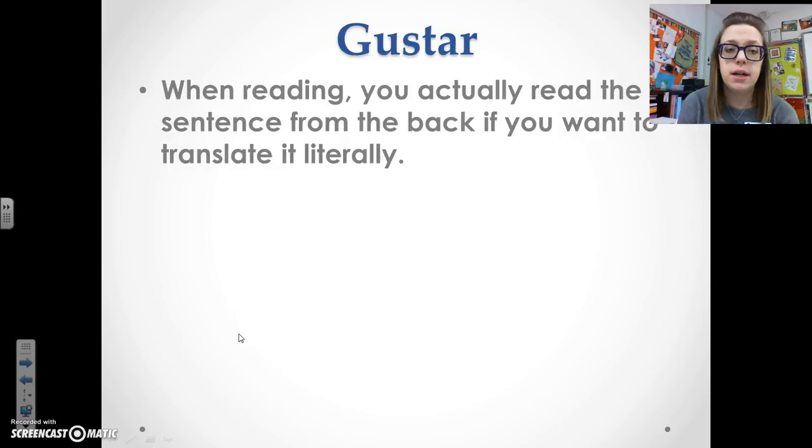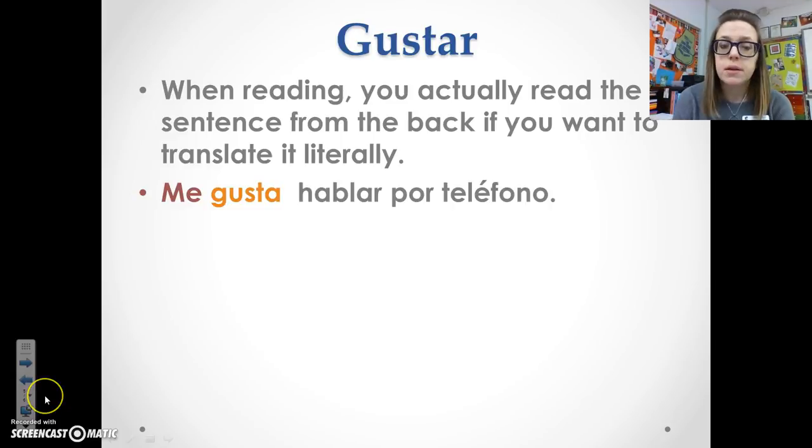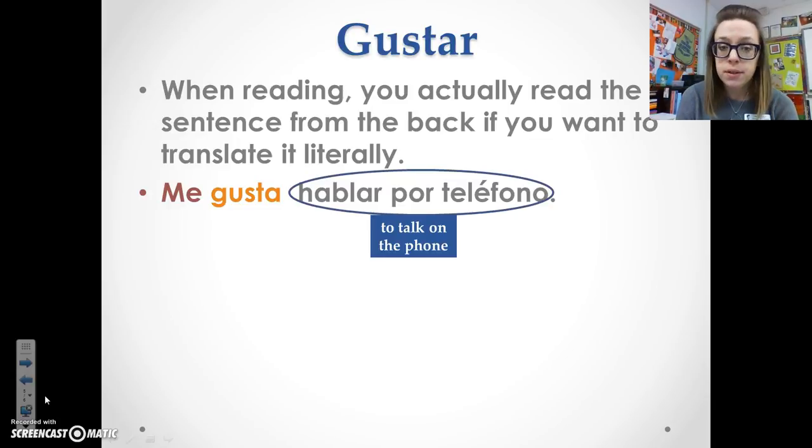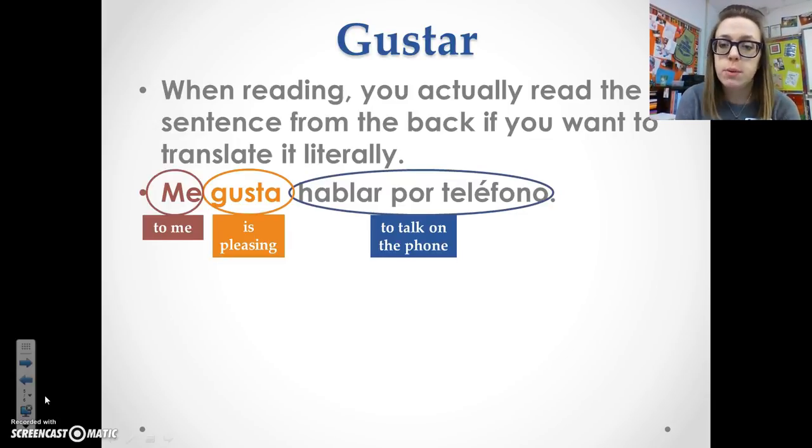When reading, you're actually going to read the sentence from the back if you want to translate it literally. Remember, this verb means to be pleasing, not to like. So if I take a look at this sentence, me gusta hablar por teléfono, I'm going to read it from back to front. So, to talk on the phone is pleasing to me. In English, what we would say is, I like to talk on the phone. But in Spanish, this is what they do.